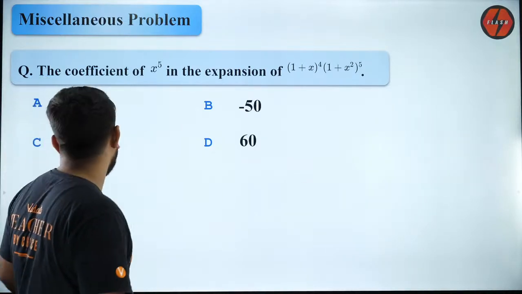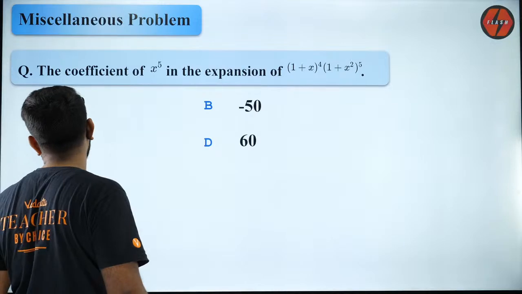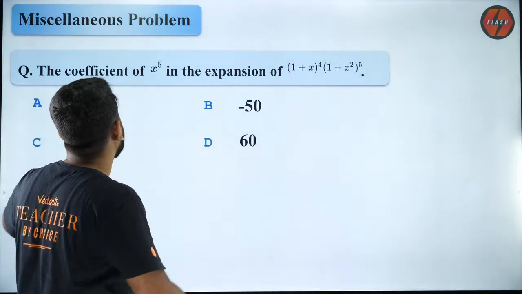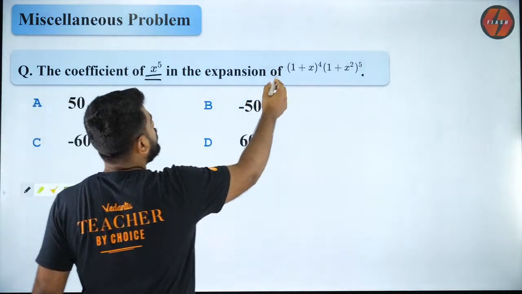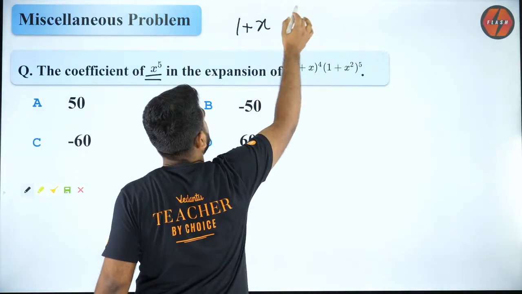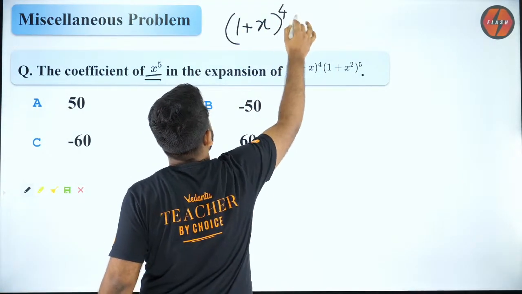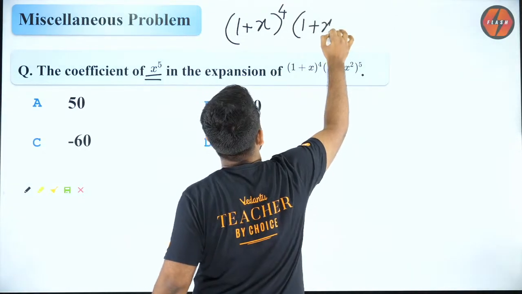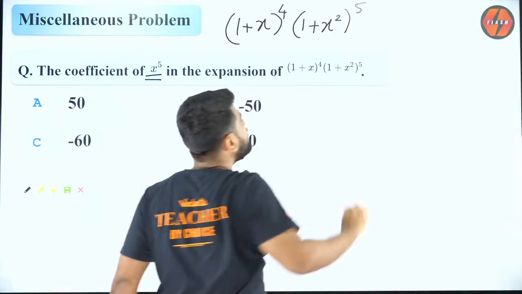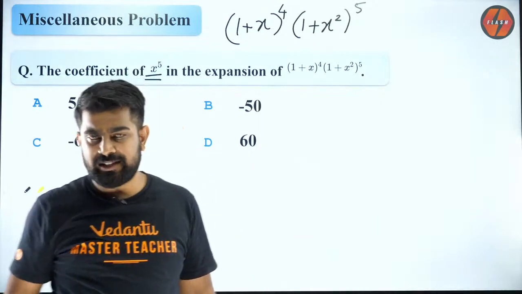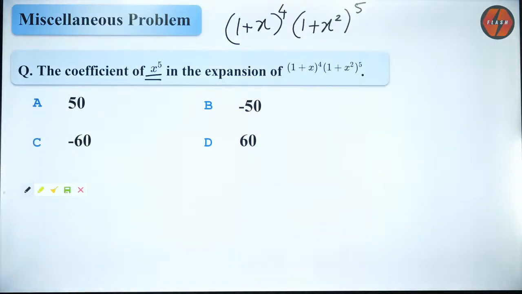Okay, Matthew, I'll write it down. So Matthew, they're asking you to find out the coefficient of x power 5 in (1 plus x) power 4 into (1 plus x square) whole power 5. This is, in my opinion, a good question for the JEE mains level. So you guys have to be ready for this. Let me see how many of you are able to crack it.